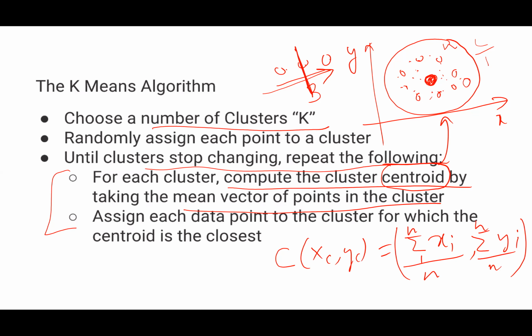So I want to find the coordinates of the centroid. How will I do that? I will add all the x coordinates, divide by the number of points, and that will be the x coordinate. The y coordinate will be: take all the y coordinates of all the points, add them and divide by the total number of points. So basically find the mean of the x coordinates, find the mean or the average of the y coordinates, and the point you get will be the centroid of this particular data distribution. So your laptop has a centroid.